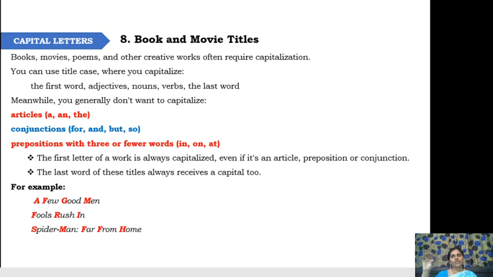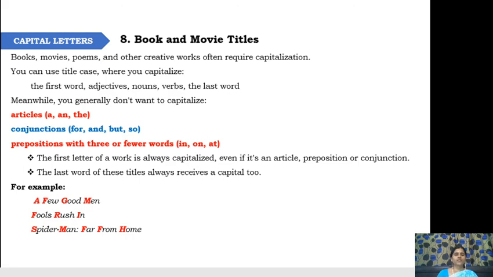So title case means that in a title we get many words, and each and every word has to start with a capital letter. The exceptions are when you get an article in the middle of the title, there is no need of capitalizing it. If you get conjunctions in the middle of the title, there is no need of capitalizing them. If you get prepositions of one, two or three letters, there is no need of capitalizing them. If you get a four-letter or five-letter preposition, then of course you can go with capitalization. So these are the rules for capitalization.